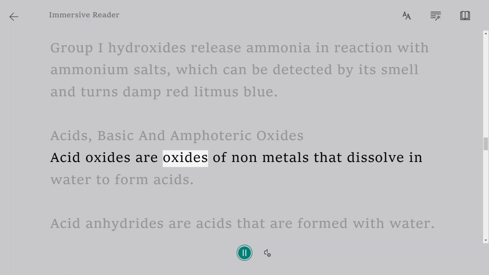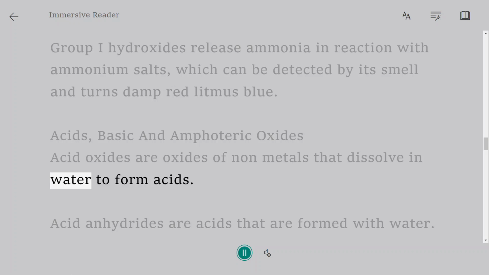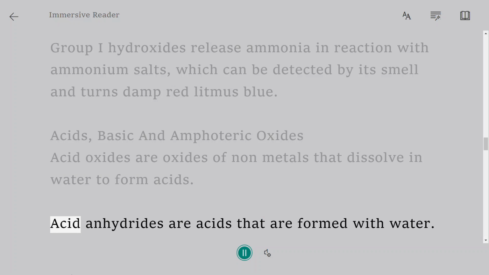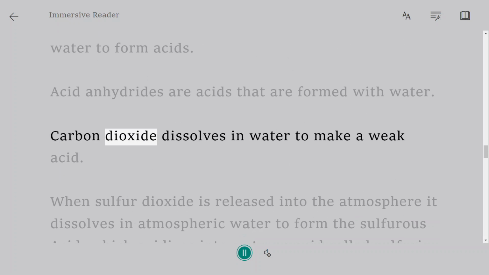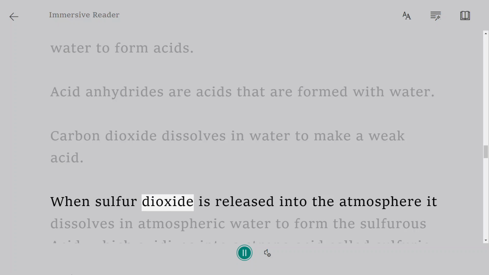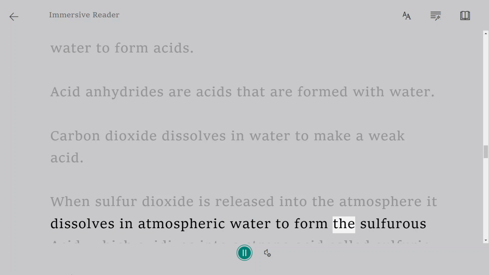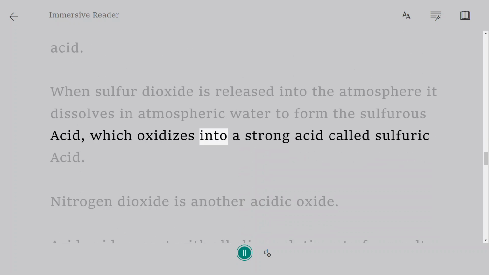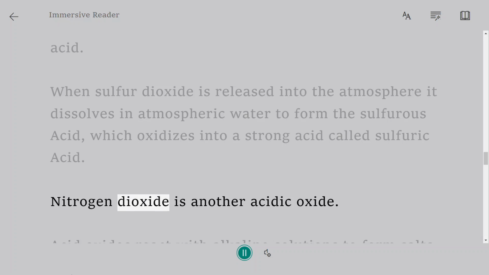Acid oxides are oxides of non-metals that dissolve in water to form acids. Acid anhydrides are oxides that form acids with water. Carbon dioxide dissolves in water to make a weak acid. When sulfur dioxide is released into the atmosphere, it dissolves in atmospheric water to form sulfurous acid, which oxidizes into a strong acid called sulfuric acid. Nitrogen dioxide is another acidic oxide.